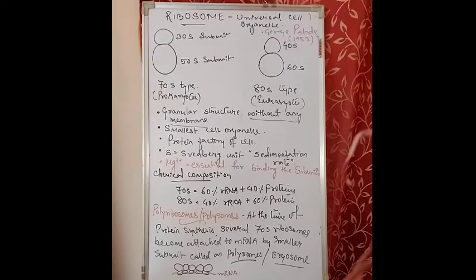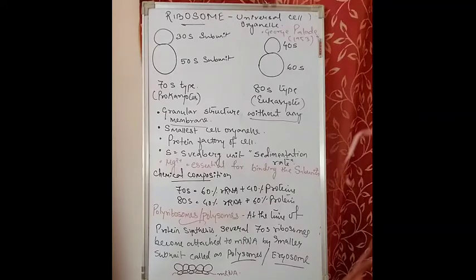Now these ribosomes always appear in the form of two subunits. One is the larger subunit, the other is the smaller subunit. You can see the lower one is the larger subunit and the upper one is the smaller subunit, and both subunits come together only during the synthesis of proteins. During synthesis of protein, both subunits come together and get attached to one another with the help of magnesium ion. With the help of magnesium ion, they form an ionic bond between the two subunits and they get attached.